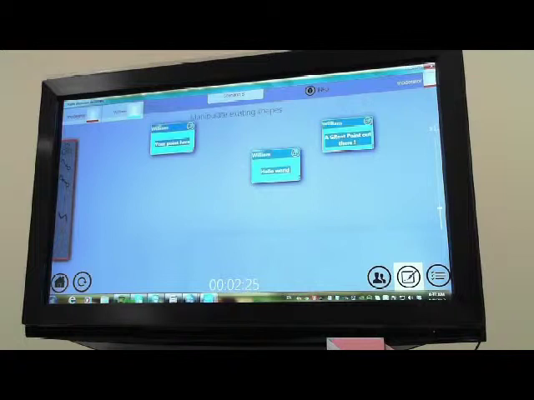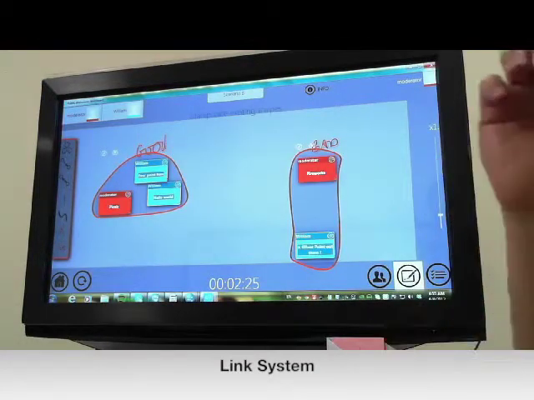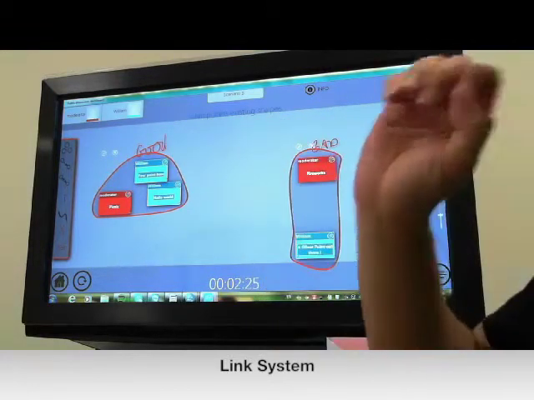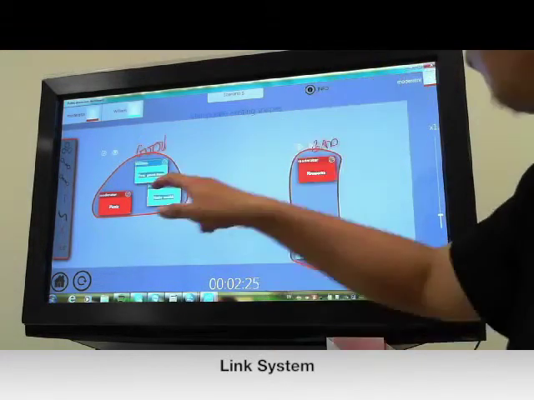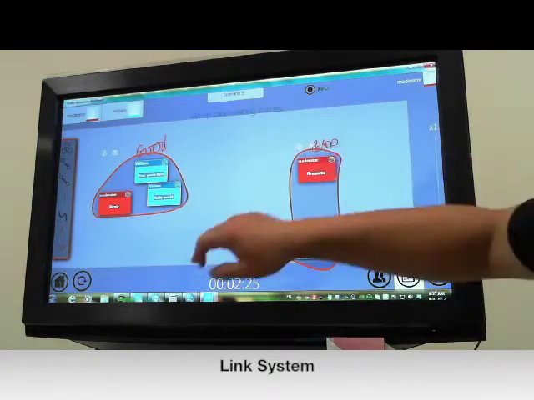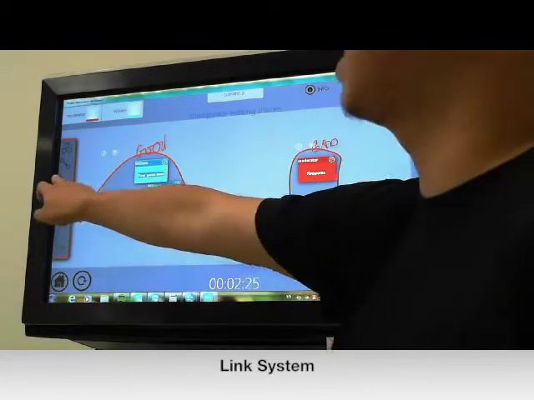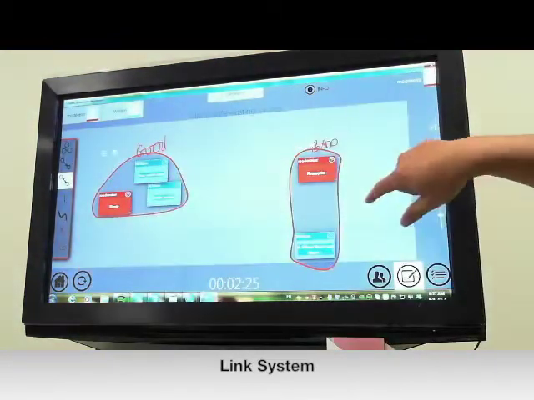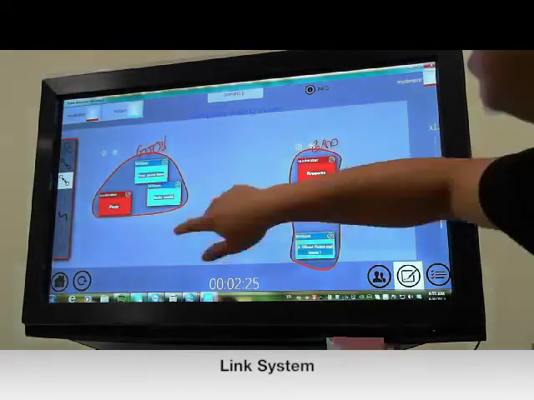Let's try. The link system in Discusys is a little bit different, and I'm going to demonstrate how different it is. To link two ideas together, all you have to do is press the link button in the function palette. And let's say I want to link the groups together.